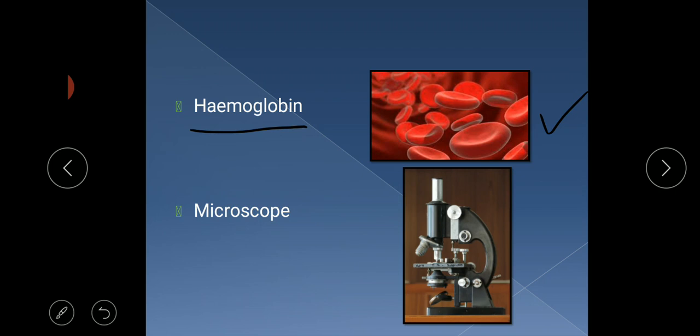And the next word is microscope. Microscope. It is an instrument used to magnify tiny objects, to magnify tiny organisms, microorganisms, tiny objects.